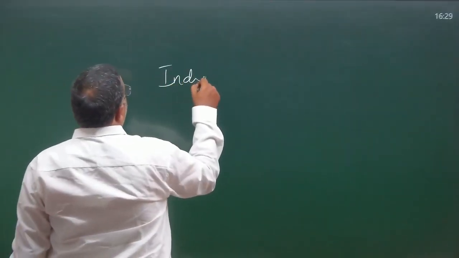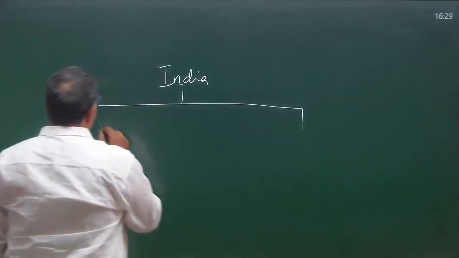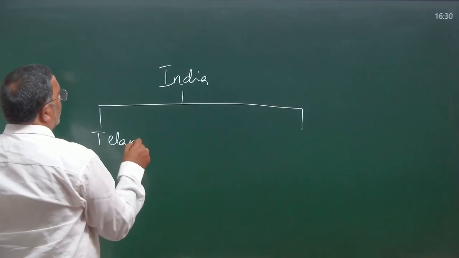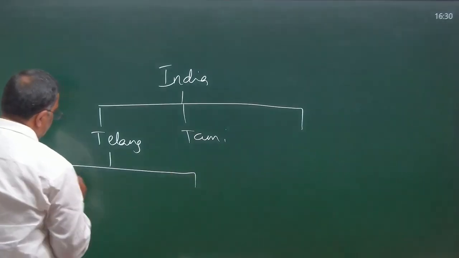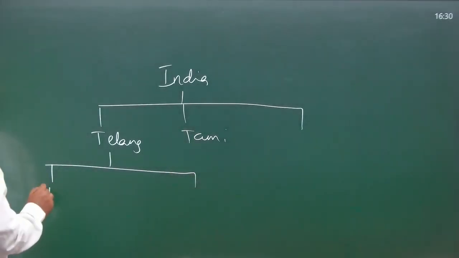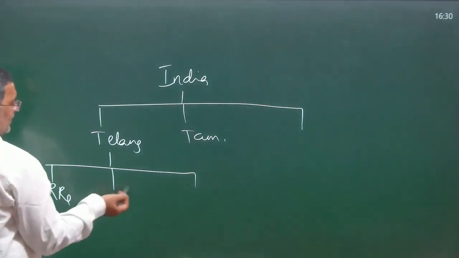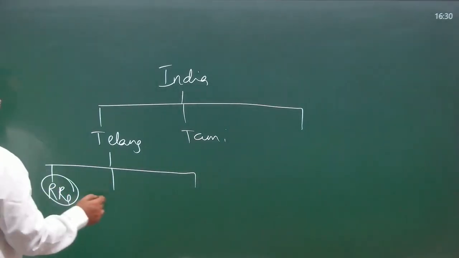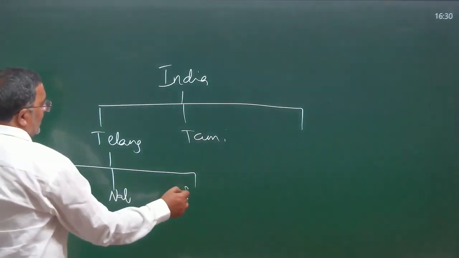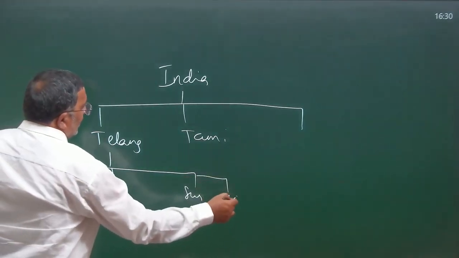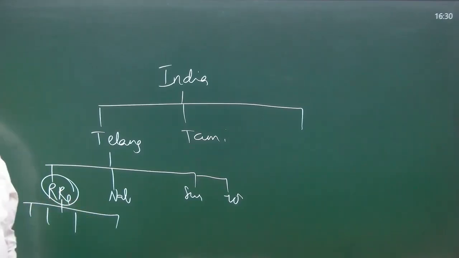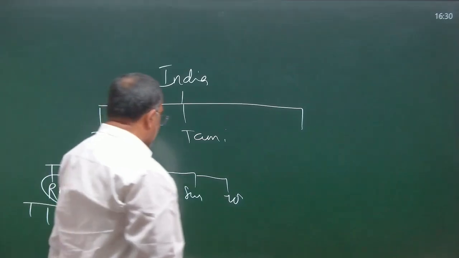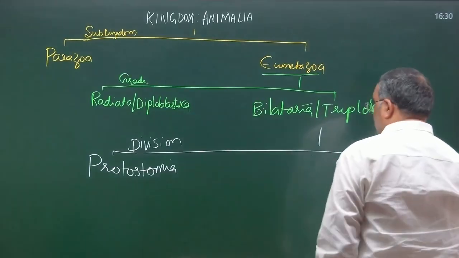This is like country India classified into some states like Telangana, Tamil Nadu, Andhra Pradesh. Each state is further classified into districts like Rangareddy district, Nalgonda district, Suryapet district, Warangal district. A district is further classified into small towns, then they get classified into colonies. In that way we are talking actually.